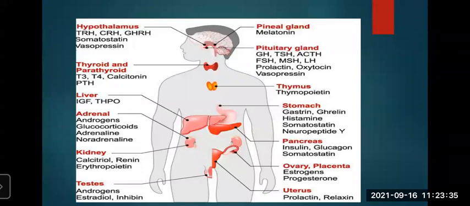They're directly releasing these hormones into the bloodstream. Our body has different types of glands: hypothalamus, pineal gland, pituitary gland, thyroid gland, parathyroid gland, thymus, adrenal glands, ovary, and testes, and each gland secretes different hormones. They have different locations, and their functions are also different. You can see this on page number 177.